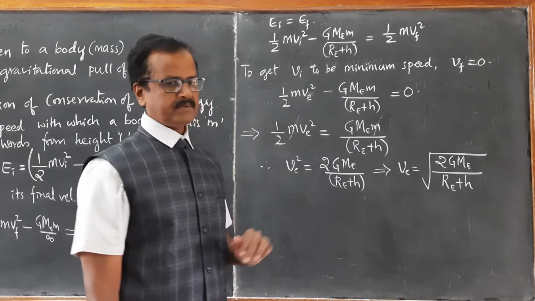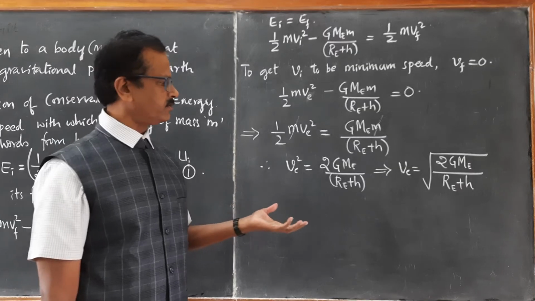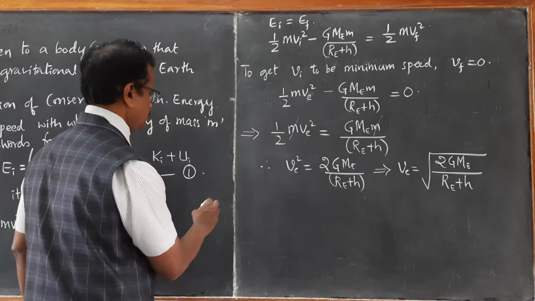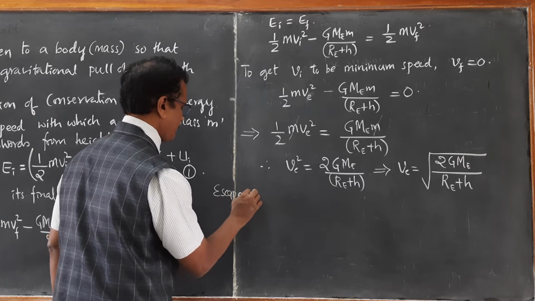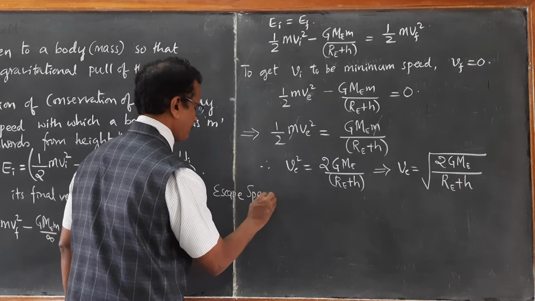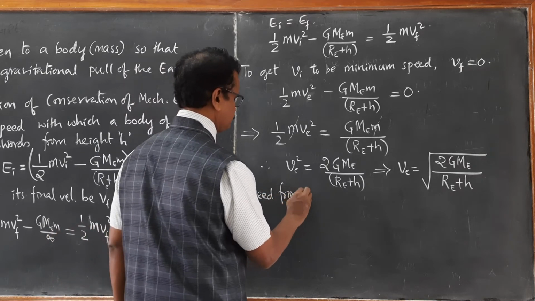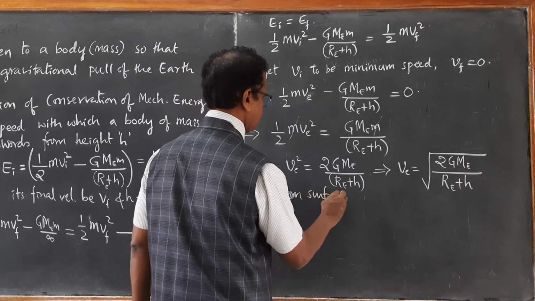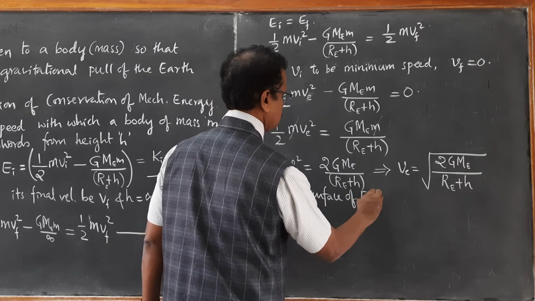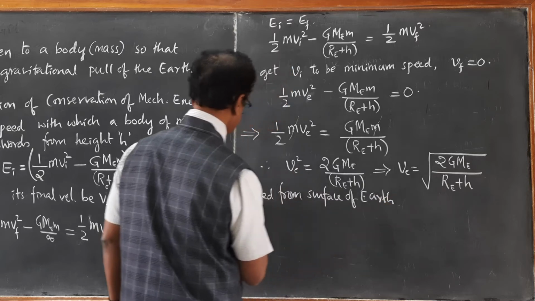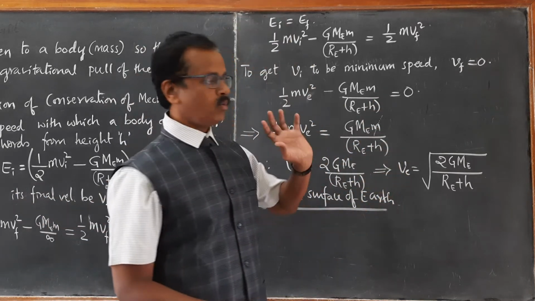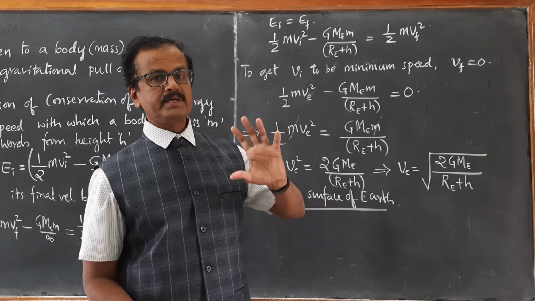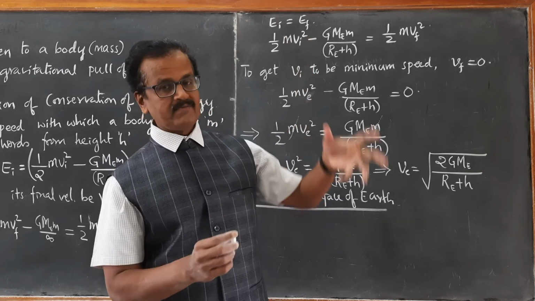Now let us try to find out the escape speed from the surface of the earth. If this object is thrown from the surface of the earth, what should be its minimum speed, so that this chalk doesn't fall back to the ground?